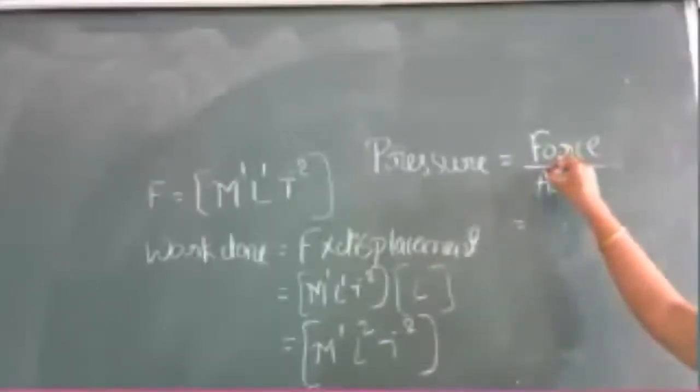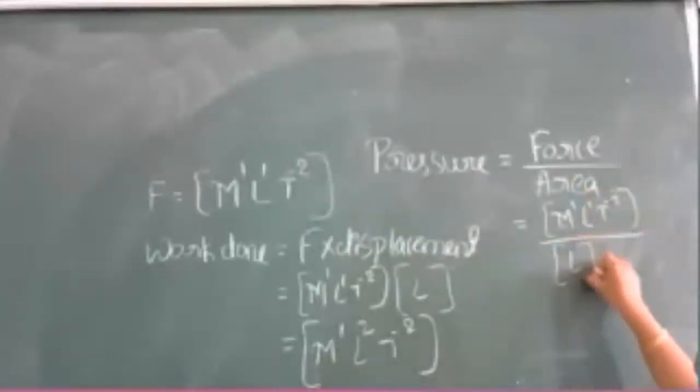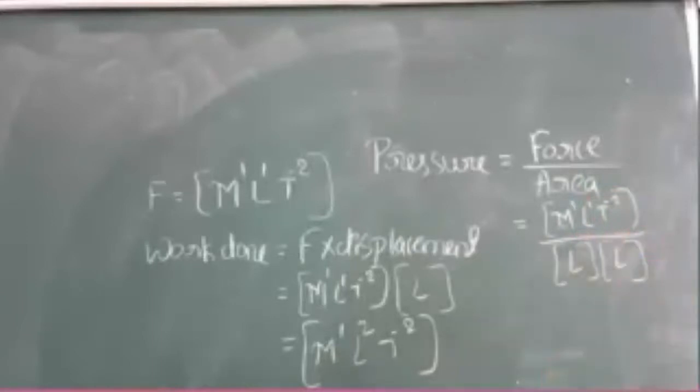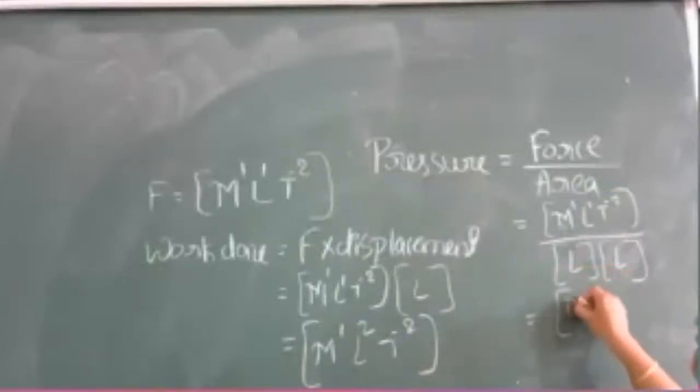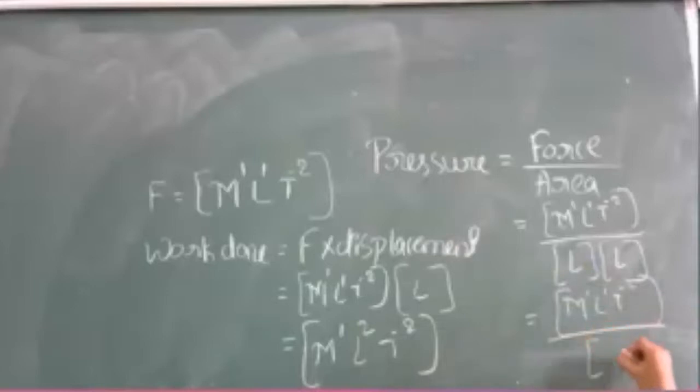Okay, let us see, pressure is equal to what? Pressure is equal to force per unit area. Again, if you don't know force, you need to follow each and every step. But we already have force as M raised to 1, L raised to 1, T raised to minus 2, divided by area. Area, as I told you, is length into breadth, that is L into L, which gives M raised to 1, L raised to 1, T raised to minus 2 divided by L raised to 2.